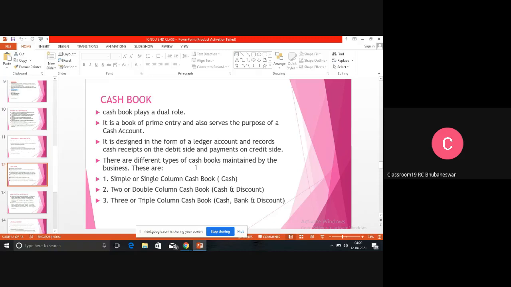Then there is the triple column cash book. That means this cash book has 3 columns. The first column is cash, the second column is bank, and the third column is discount. So when we are preparing the triple column cash book, there will be 3 columns. The first column is for cash, the second for bank, the third for discount, on the debit side and also on the credit side. So there will be 3 columns on the debit side and 3 columns on the credit side. On the debit side, we are going to pay the amount. On the credit side, we are going to receive the amount.